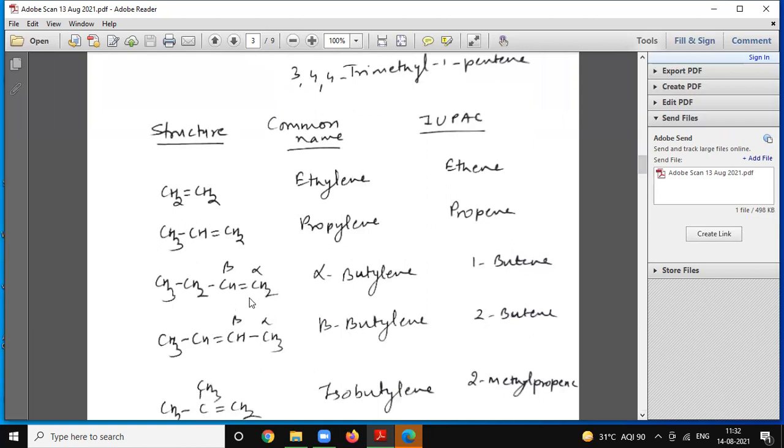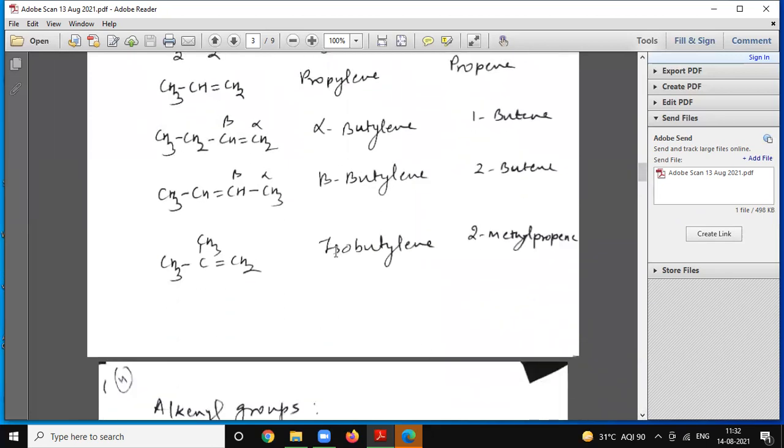Here the double bond is present on the alpha carbon, so its common name is alpha-butylene; IUPAC name is 1-butene. Beta-butylene, because the double bond is present on the beta carbon, is the common name; 2-butene is the IUPAC name. Here, isobutylene is the common name, and 2-methylpropene is the IUPAC name.